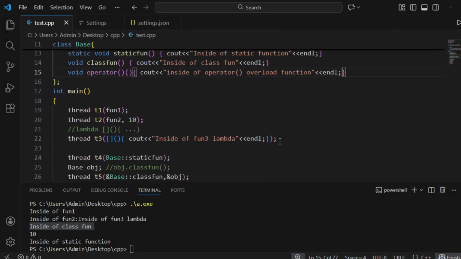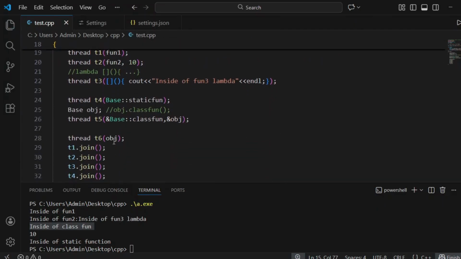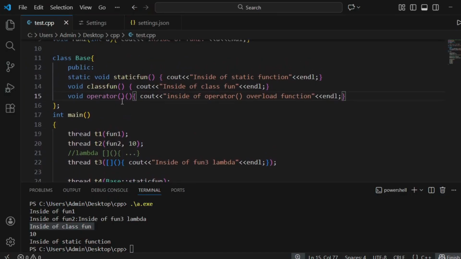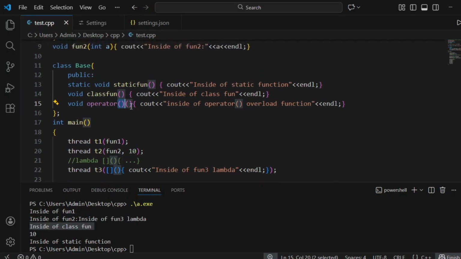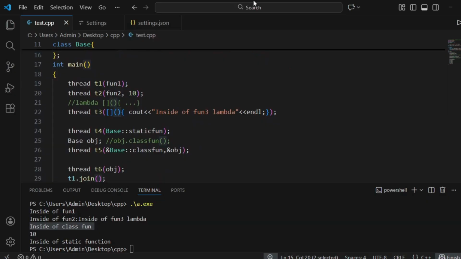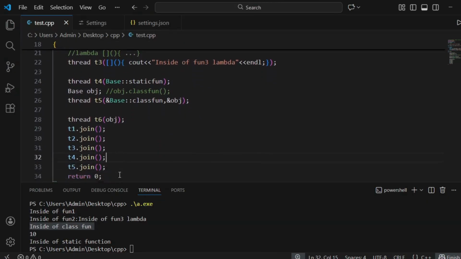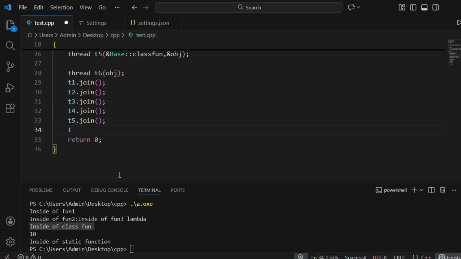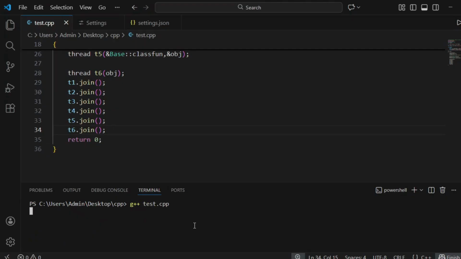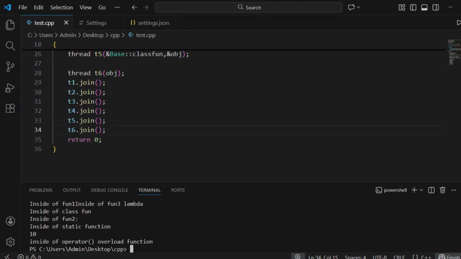Okay, here you are passing a parameter as an object. So when you pass an object as a parameter, we have to overload this open and close brace operator. So let's write join for this. Let's compile. Let's run. See, instead of operator. So this is how we create a thread.